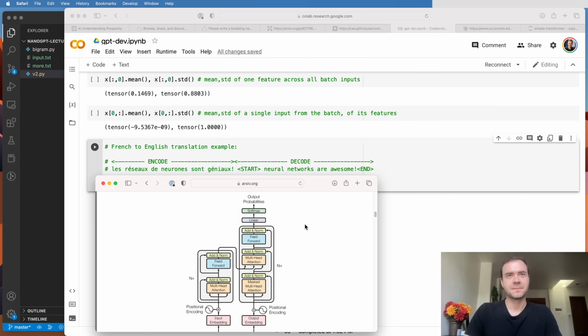Basically, what we implemented here is a decoder-only transformer. So there's no encoder component here, which is this part, and there's no cross-attention block here. Our block only has a self-attention and the feed-forward. So it is missing this third in-between piece here, which does cross-attention. So we don't have it, and we don't have the encoder. We just have the decoder.